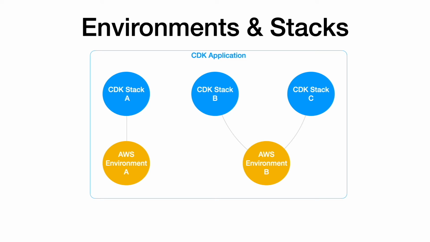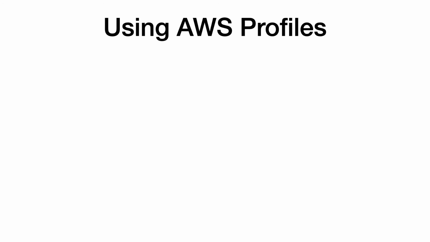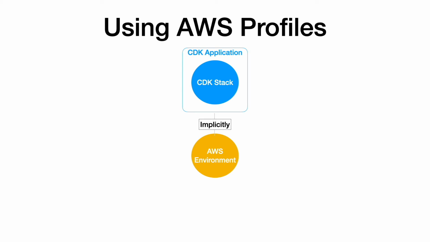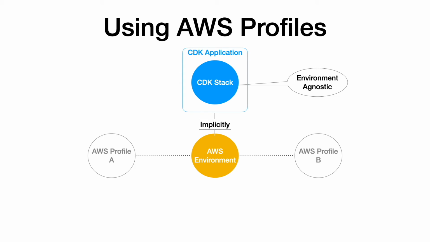You can either let the CDK identify the environment automatically for you, or you can specify this explicitly. When the stack environment is set implicitly, it's also termed as environment agnostic stack. In this case, the AWS environment is identified at the time of deployment. When you run the CDK deploy command, the CDK CLI uses the AWS CLI profile to determine the environment. You can pass the specific profile along with this command. If no profile reference is passed, it automatically picks the default profile for you.